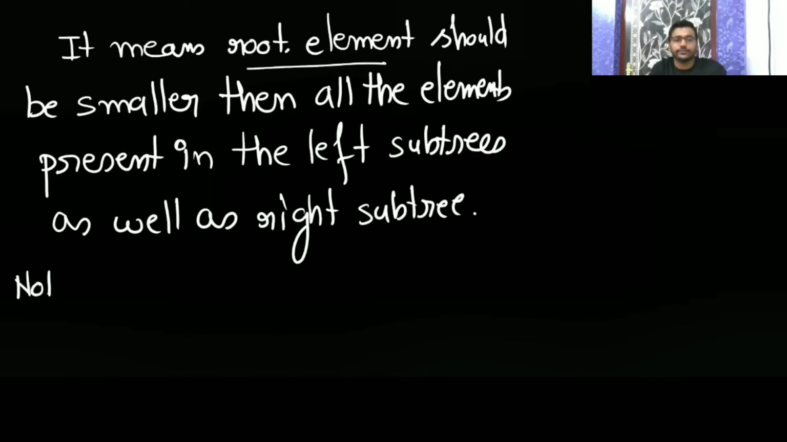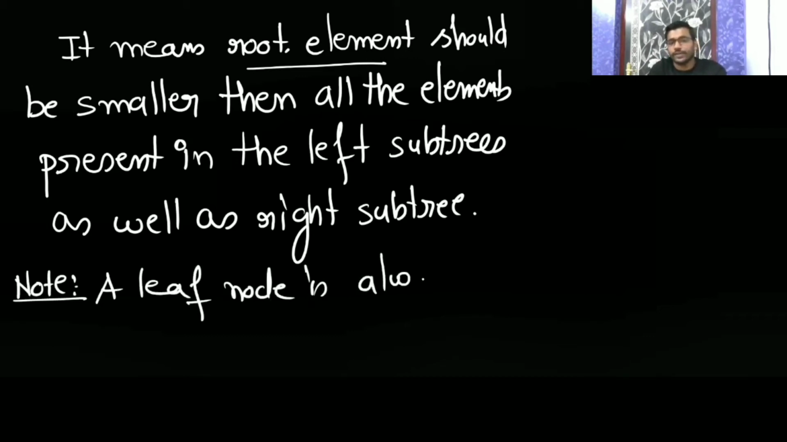So you can give a note and you can write: a leaf node is always a heap. It will always satisfy the heap properties, either max heap or min heap, because it does not have any child. So a leaf node is always satisfying the heap property.